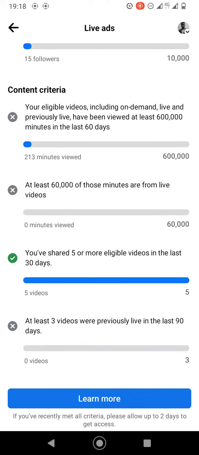Then there's this requirement, at least 660,000 of those minutes are from live videos. See that? It means that you should be at least going live frequently so that Facebook can start paying you. Then at least 3 videos were previously live in the last 90 days. These are just some requirements.